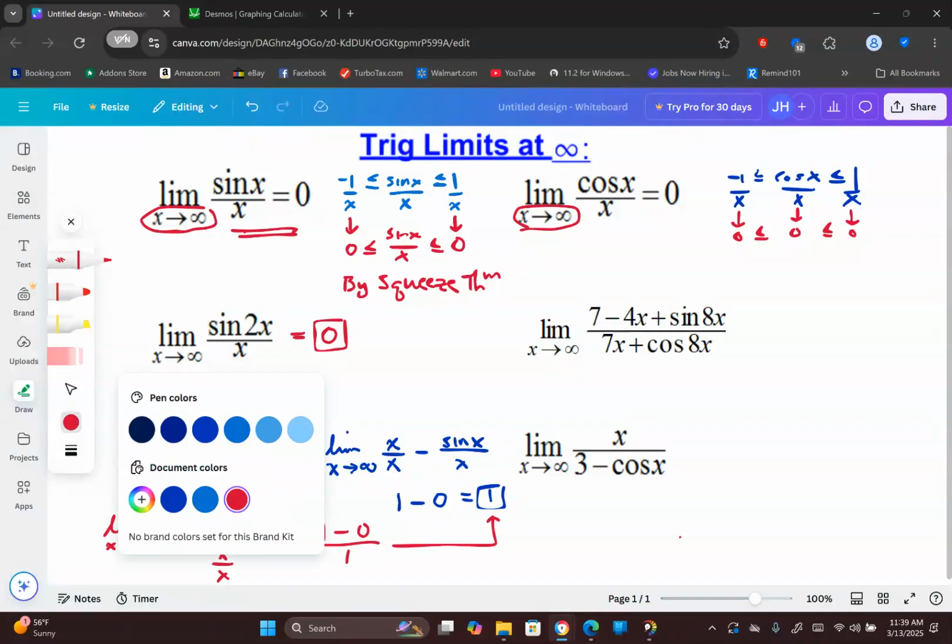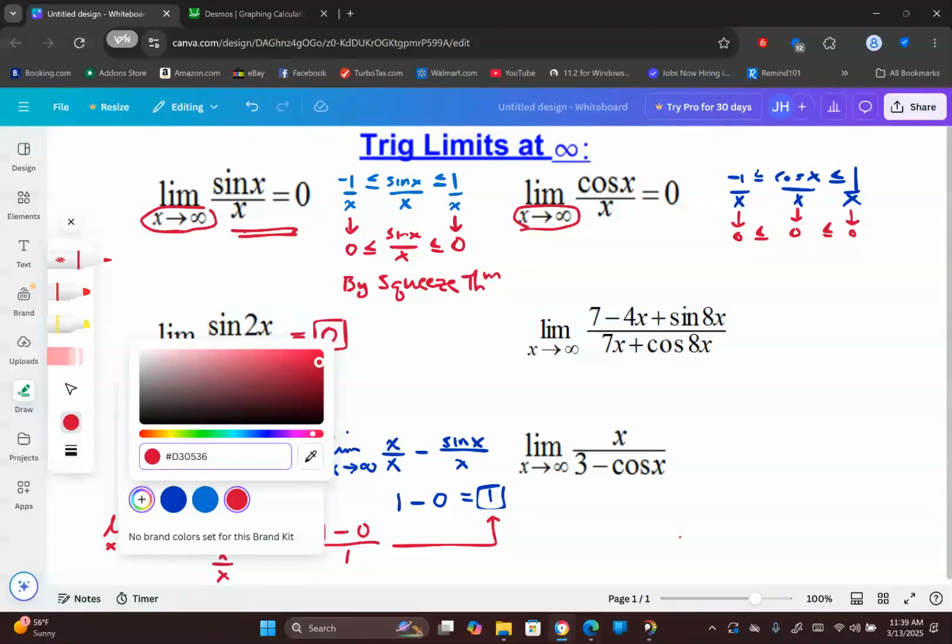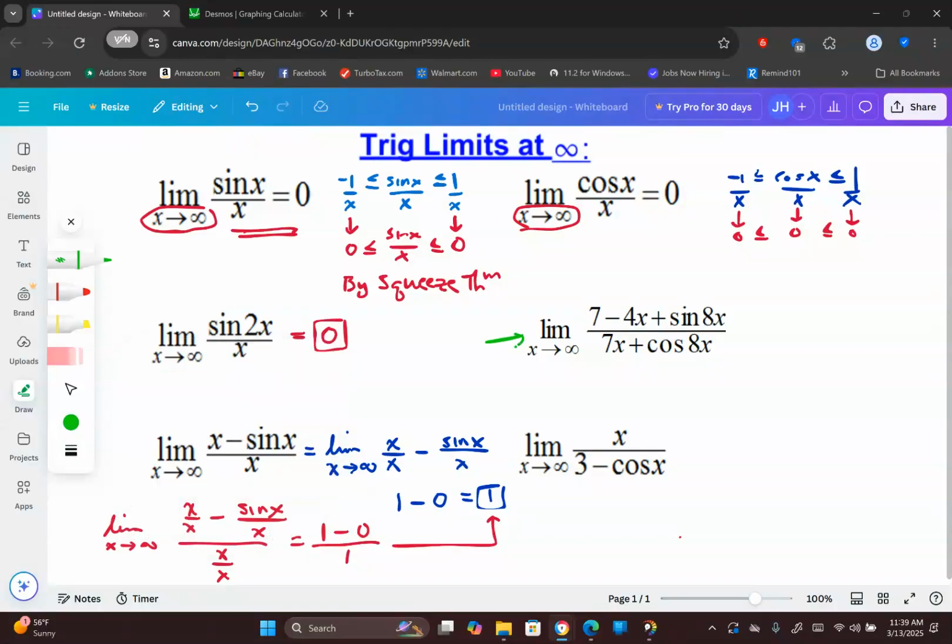So take a look at the problem that's next over to the right and up. This one right here. What are we going to do to try and figure out this limit? Well, we know that what I want is for sine and cosine to be divided by x. So let's divide every single term by x. So that sine of 8x over x allows me to figure out what that limit is. And all the polynomial terms, if I divide those by x, that's a procedure that I've used in the past on other rational expressions.